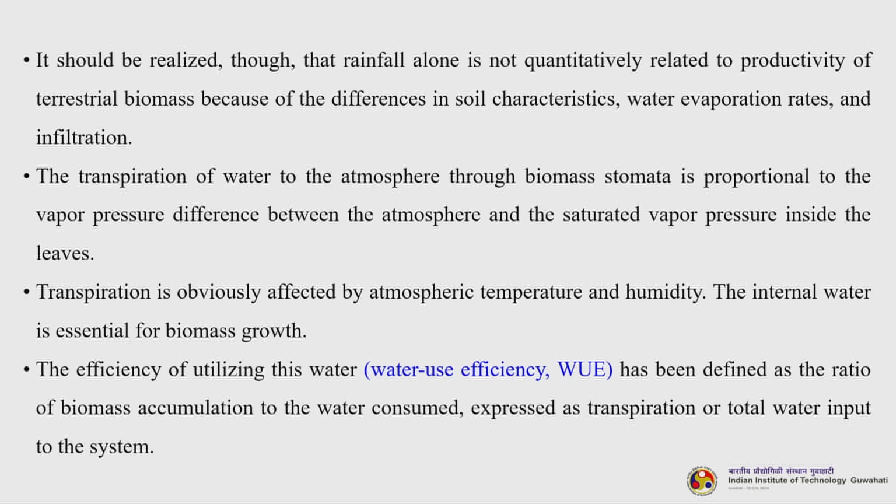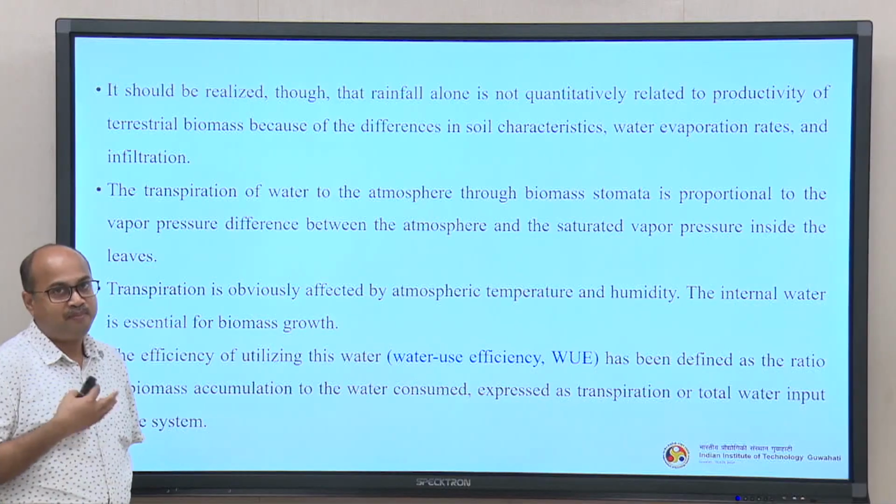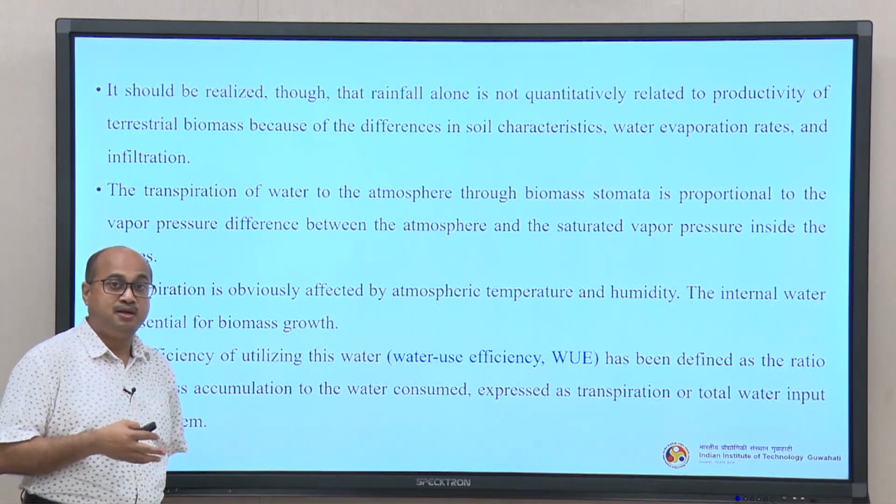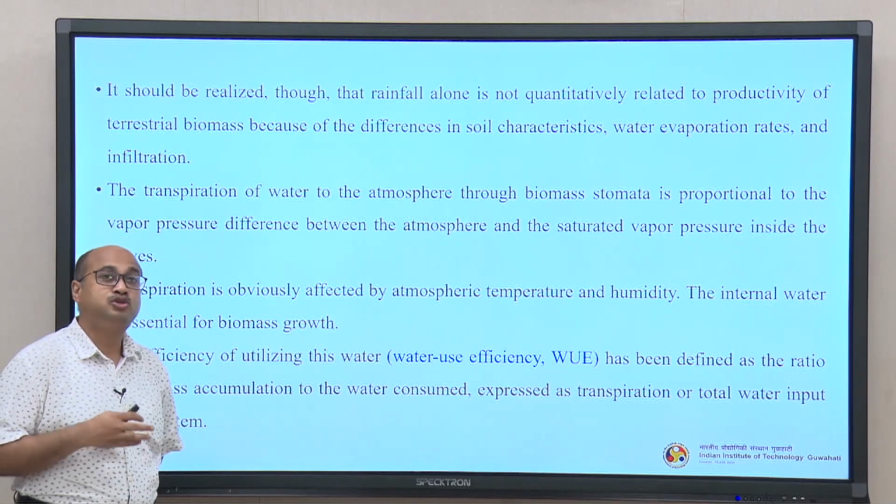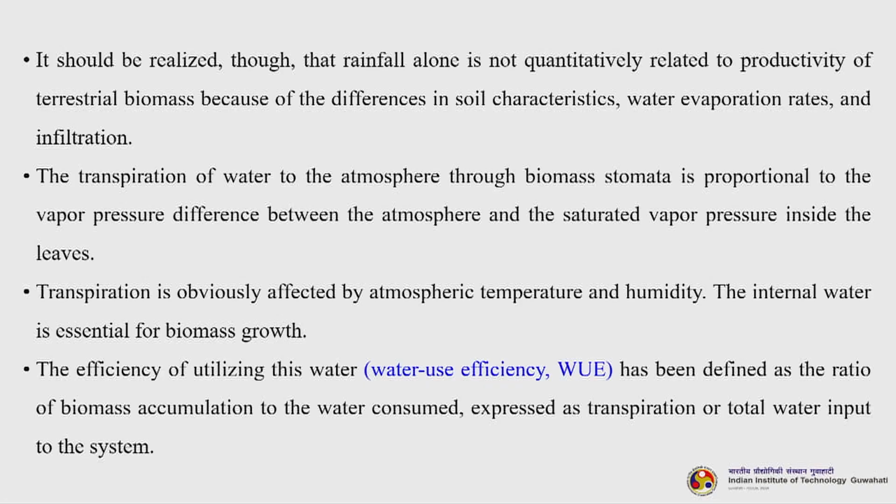Now, having said that, we must understand that the vapor pressure inside the leaves and the ambient pressure outside do play a role in controlling the stomata opening. Transpiration is obviously affected by atmospheric temperature and humidity. The internal water is essential for biomass growth. The efficiency of utilizing this water, which we call water use efficiency, WUE, has been defined as the ratio of biomass accumulation to the water consumed, expressed as transpiration or total water input to the system.